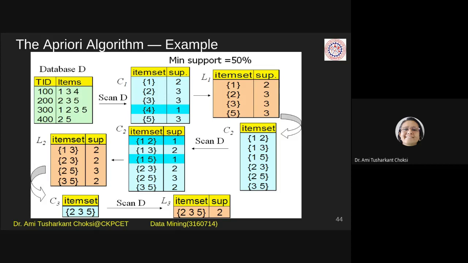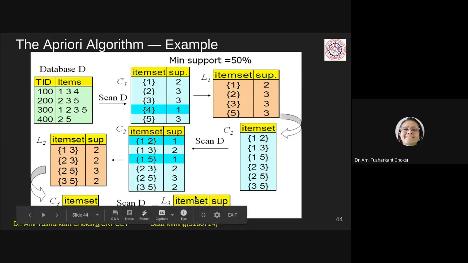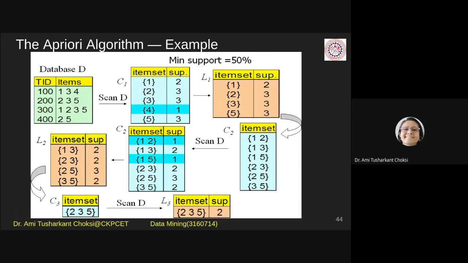Fine. So now for C3, what we have to do is scan it to check whether the item set is frequent or not. For that, scan it, check the item count, and where it crosses the minimum support, that only becomes frequent.